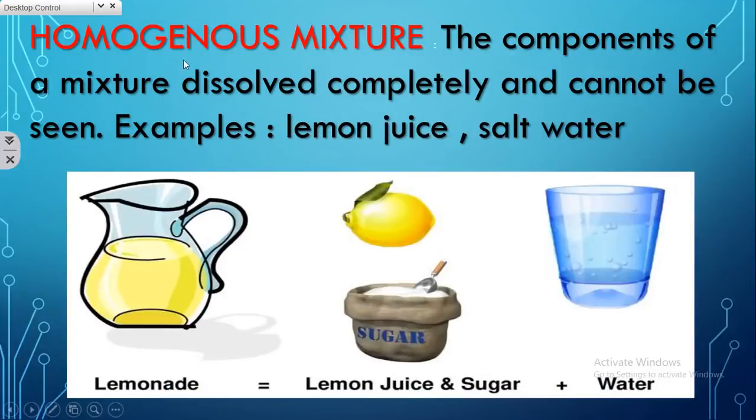The next one is homogeneous mixture. See, in a homogeneous mixture, there are many components, but those components dissolve completely and cannot be seen visually. Such mixtures we call homogeneous mixtures. Example, take this lemonade. This lemonade is prepared by adding lime juice, sugar and water. But we cannot find any lime juice, sugar or water in this lemonade. We are able to see only the juice, isn't it, children? So this mixture is called a homogeneous mixture.